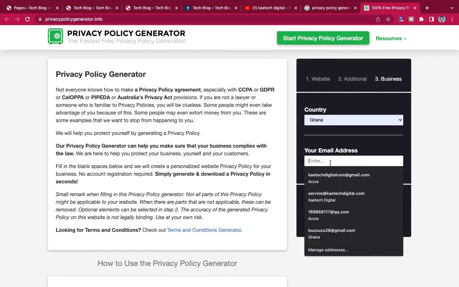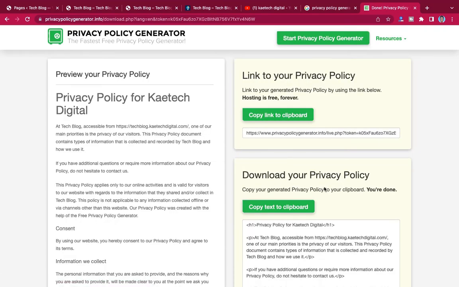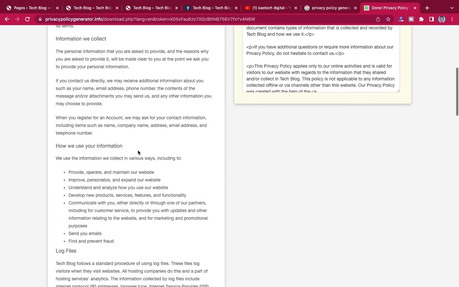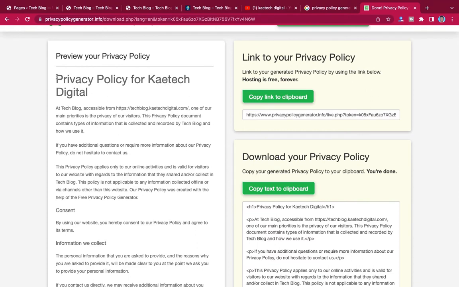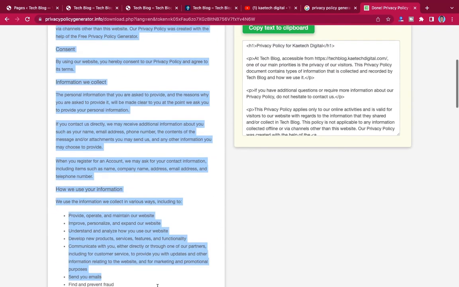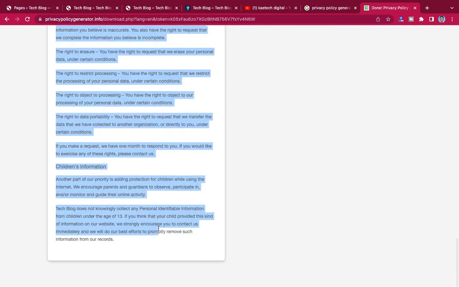So choose your country and then choose the email address that you want, and then you click on generate my privacy policy. So it's going to generate the privacy policy for you in a quick way. So this is the privacy policy that generated for us. Now all you can do is decide to copy it or copy this one. Anyhow you want it, but I mostly like this one, so I'm going to copy this one up to here, copy it,